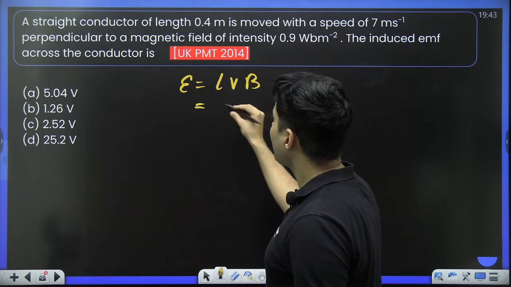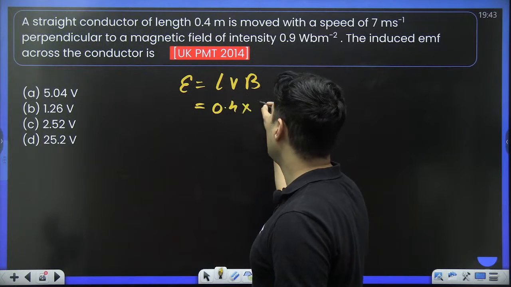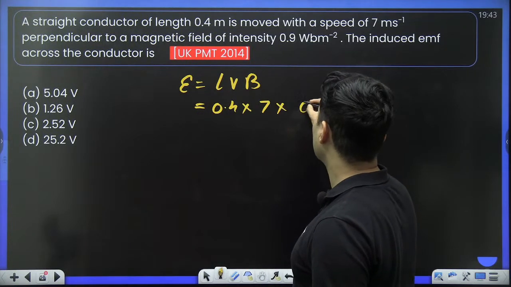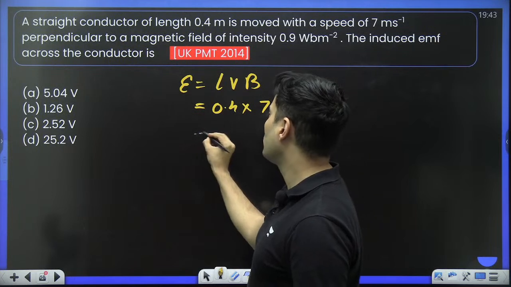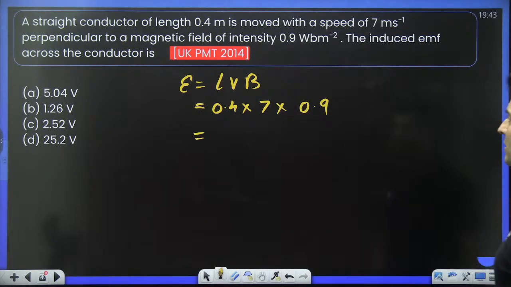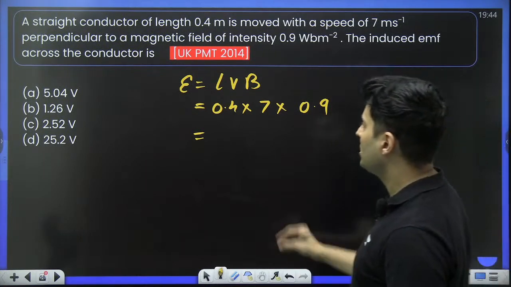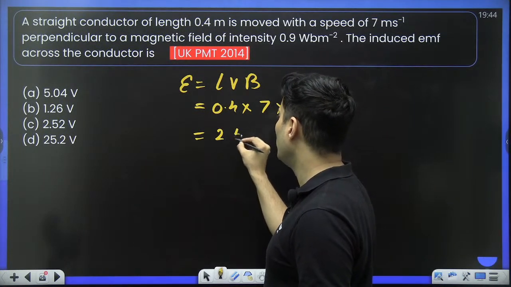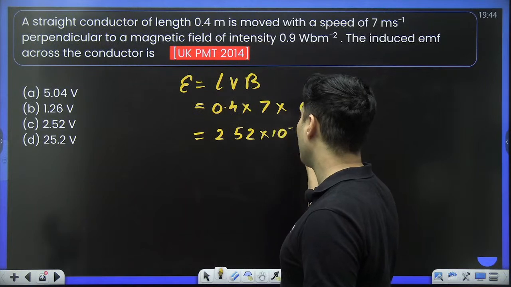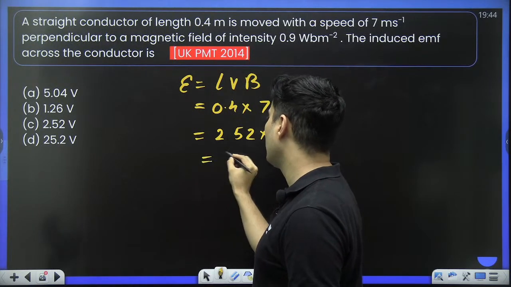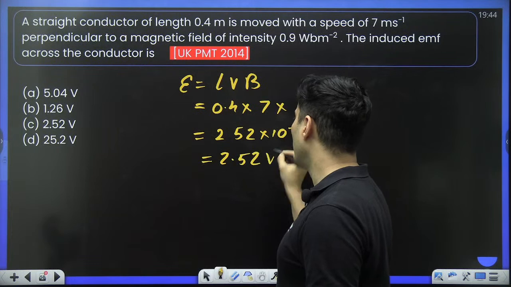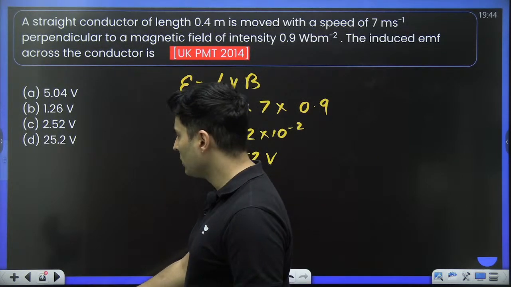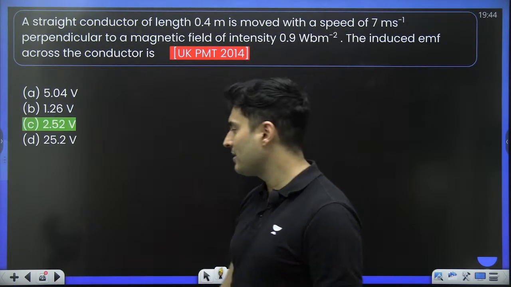Length, you can see, is 0.4. Velocity, you can see, is 7. Magnetic field is basically 0.9. 9 4s are 36. 36 into 7. So 42 and, yep, so just check it out. Will it be 252 into 10 to the power minus 2, because those two decimals are there. So 2.52 volts. Is it 2.52 volts, which is again the answer.